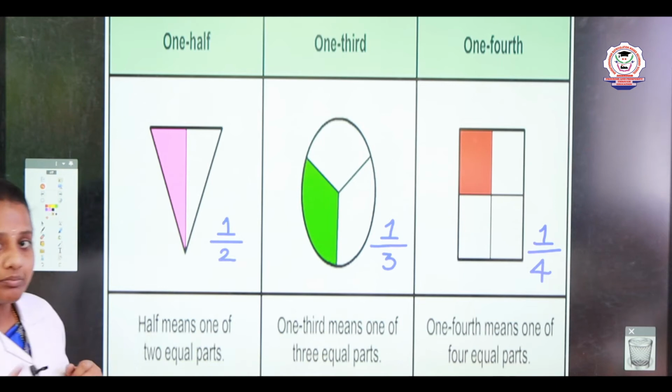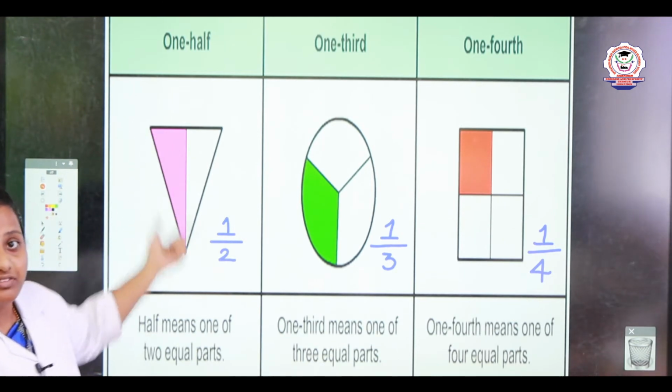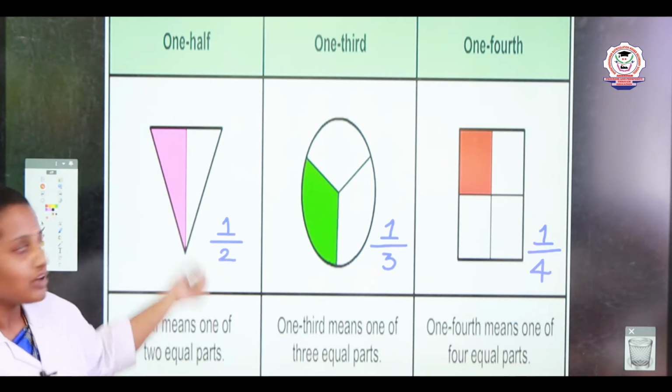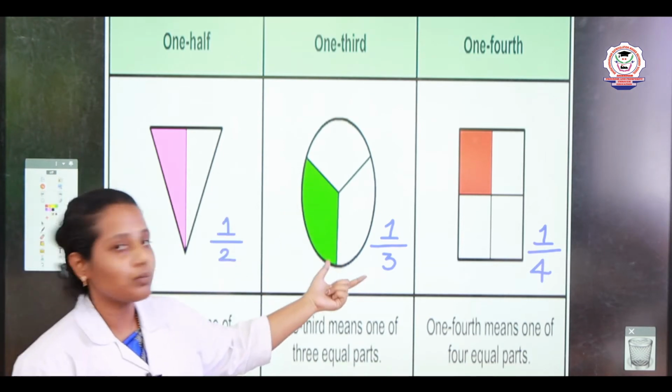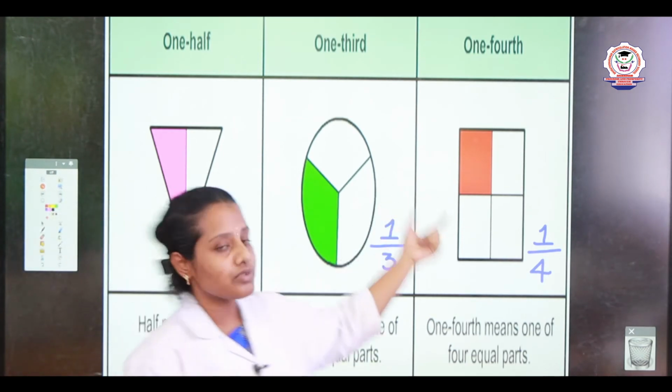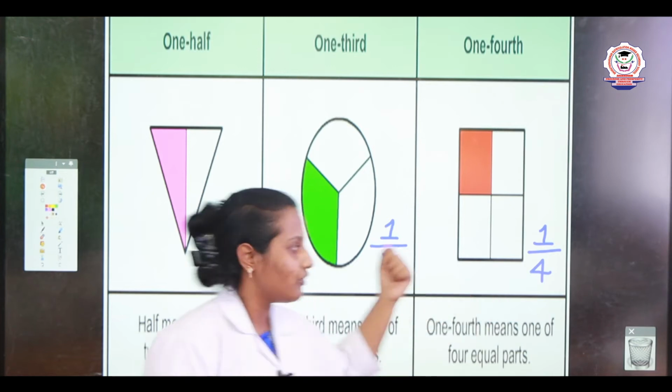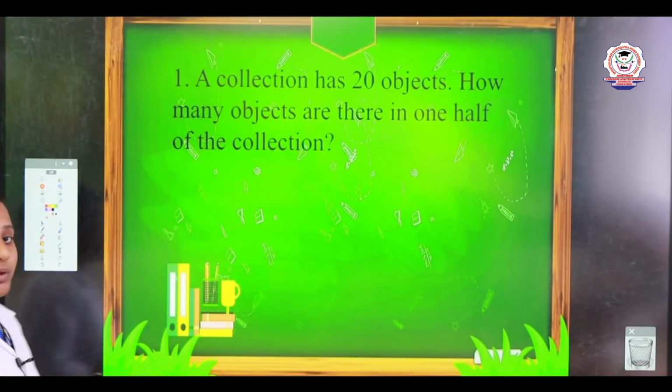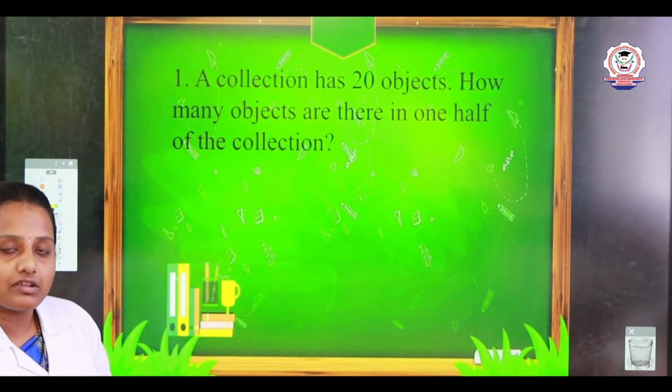Yes, again I am repeating, my dear children. 1/2 means in fraction we say 1/2. 1/3 means we say 1/3. 1/4 means we say in fraction 1/4. Very good. Now we will see some examples of parts of a collection, my dears.